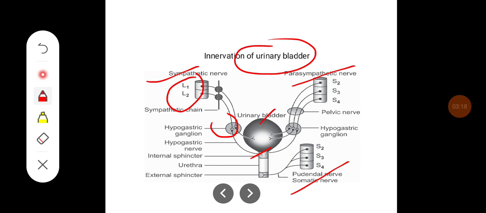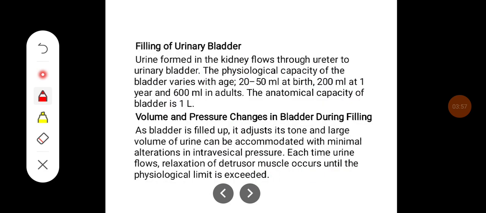whereas parasympathetic, which helps in micturition, arises from S2, S3, S4, forms the pelvic nerve, then relayed in hypogastric ganglion, innervates the detrusor muscle and internal sphincter, and they cause the contraction of the detrusor muscle and relaxation of the internal sphincter. Whereas pudendal nerve, which is formed from the sacral S2, S3, S4 segments, innervates the external sphincter and leads to voluntary contraction or relaxation of the external sphincter.